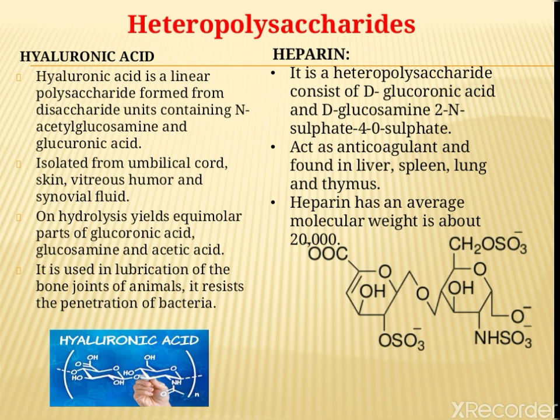The second heteropolysaccharide is heparin. It consists of D-glucuronic acid and D-glucosamine 2N-sulfate 4O-sulfate. It acts as an anticoagulant and is found in liver, spleen, lung and thymus. Heparin has an average molecular weight of about 20,000.